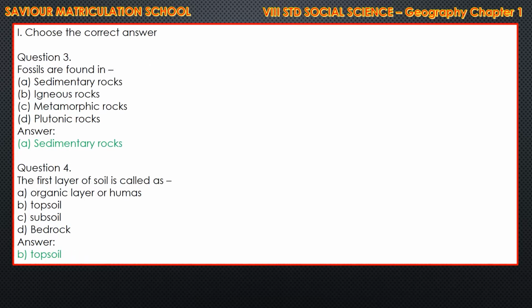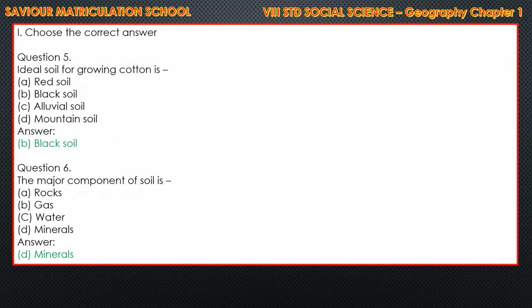And question number 3, fossils are found in dash. The correct answer is A, sedimentary rocks. And question number 4, the first layer of soil is called as dash. The answer is B, topsoil. And question number 5, ideal soil for growing cotton is dash. The answer is B, black soil.